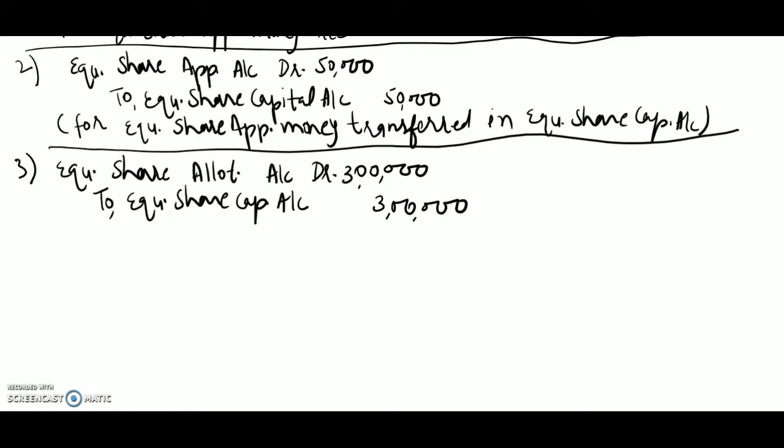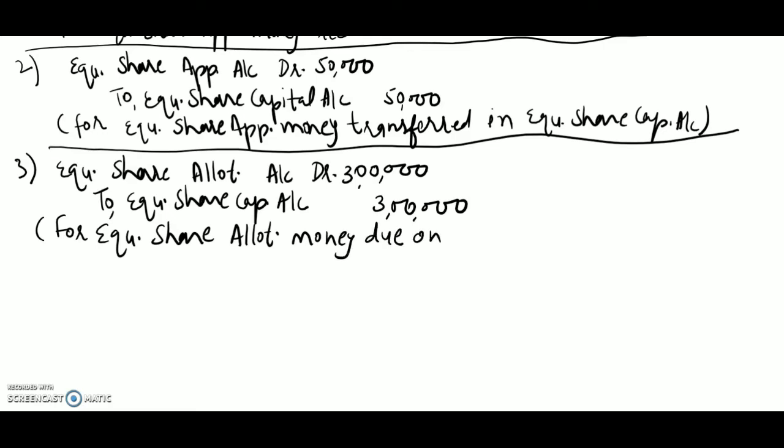So the narration will be for or being equity share allotment money due on 5,000 equity shares at the rate of rupees 60 each.